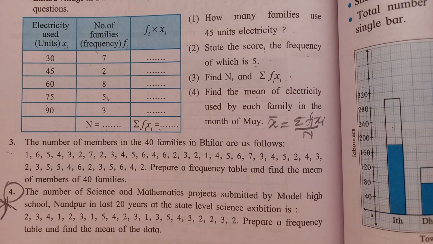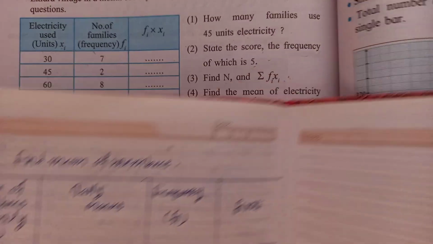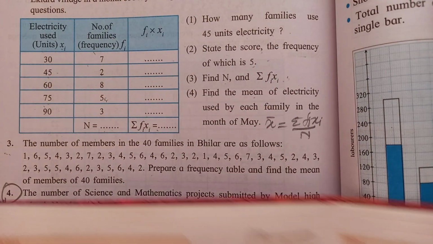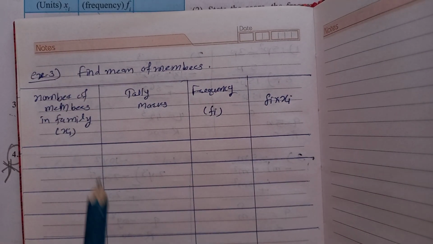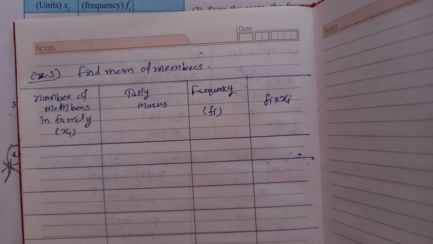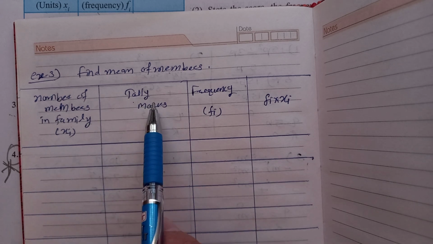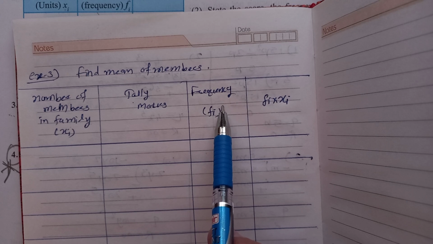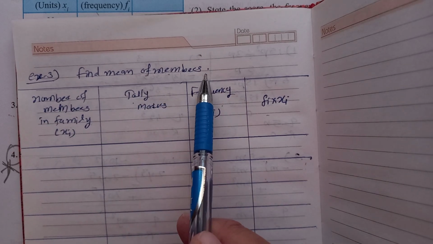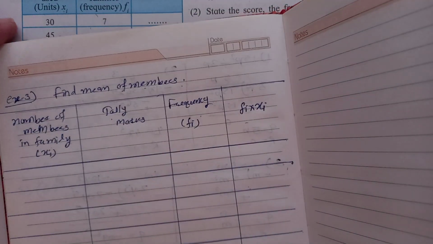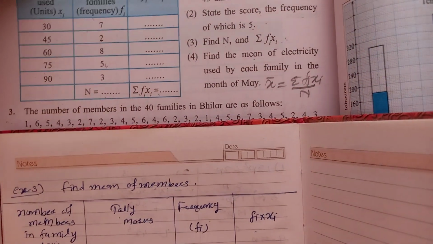For the third question, first we'll see the score. See here. Like this you have to prepare. Okay, here the number of members in a family. Then we have to see tally marks. Then frequency. Then fi xi. And then what do we have to find? The mean of members. Means in each family, how many members are there. So we'll see one by one.